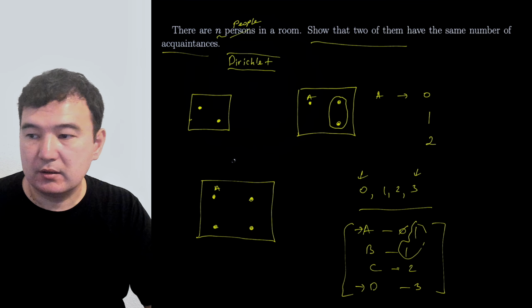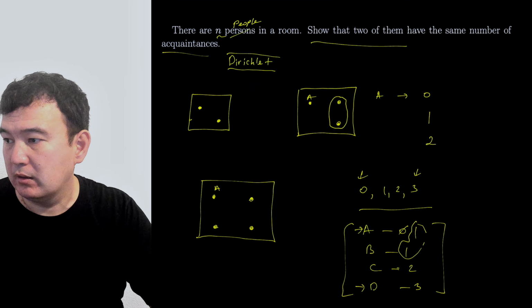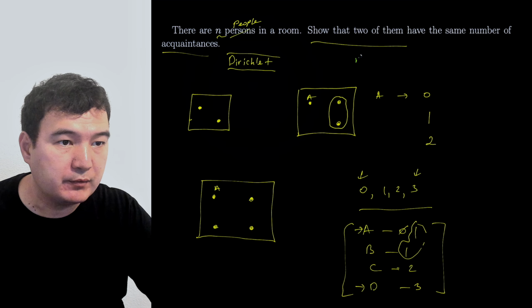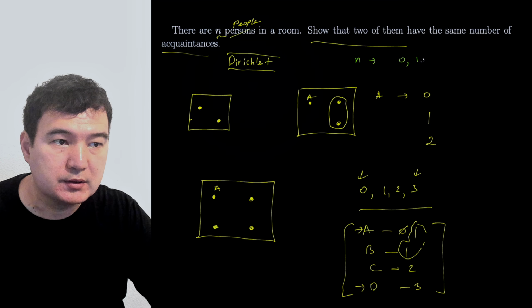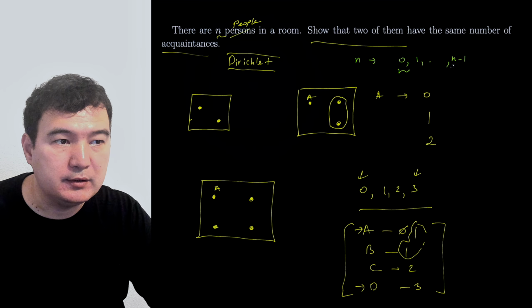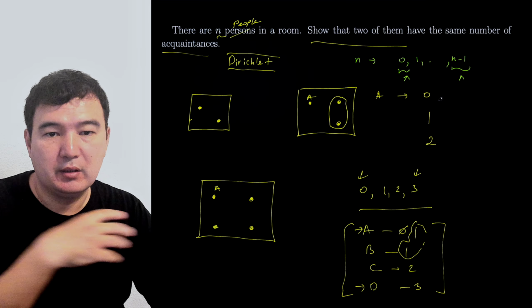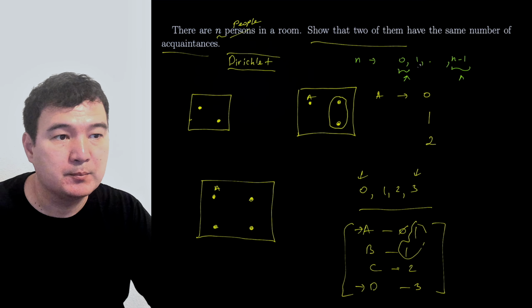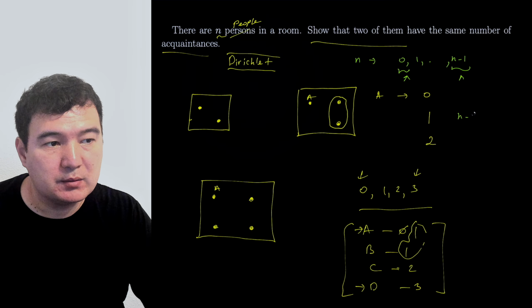Generalizing this idea, if you have n people, for the number of acquaintances you have n options, from 0 up to n minus 1. But since you cannot have 0 and n minus 1 at the same time, nobody and everybody, you have only n minus 1 possibilities.